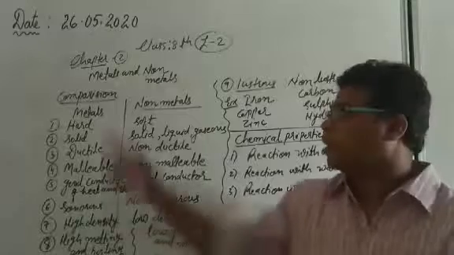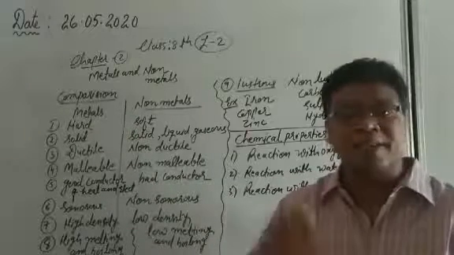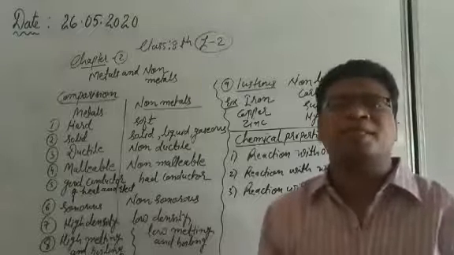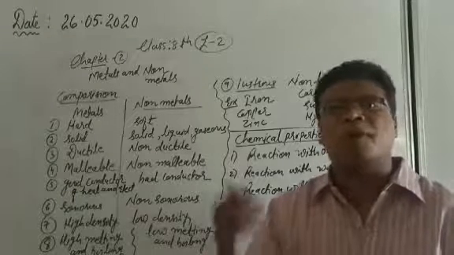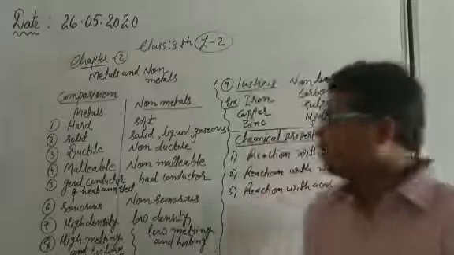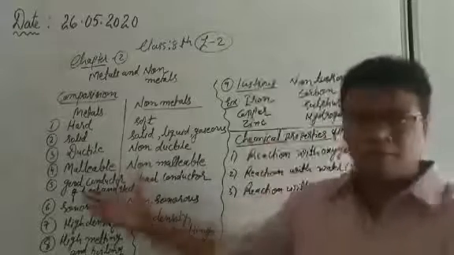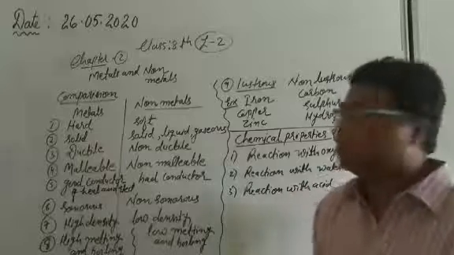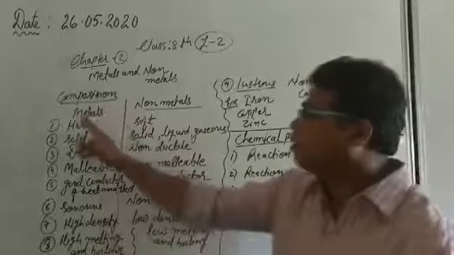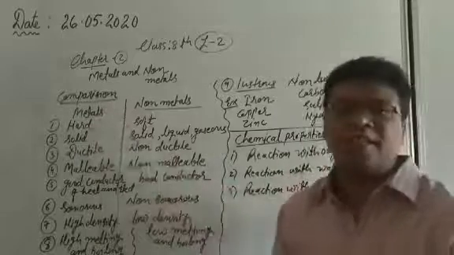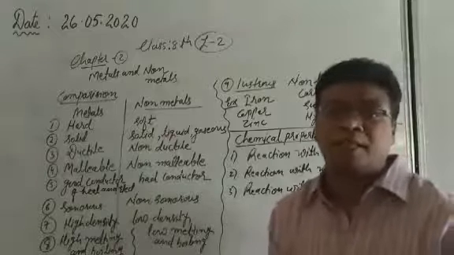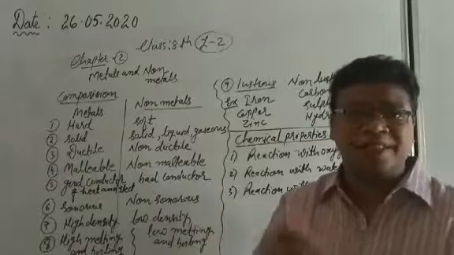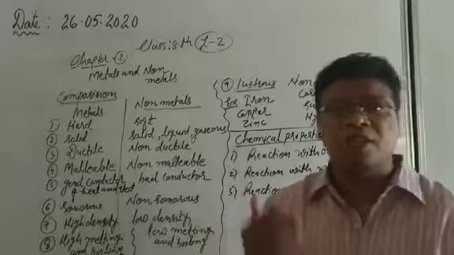First thing we will discuss today is the comparison between metals and non-metals, and we will discuss all the physical properties that we have discussed so far in my last lecture, one by one. It is a summary so that you will remember it in the form of keywords. For example, metals and non-metals. Generally, this is the basic question which is asked in the board exam: write 3-4 differences between metals and non-metals in terms of the physical properties.